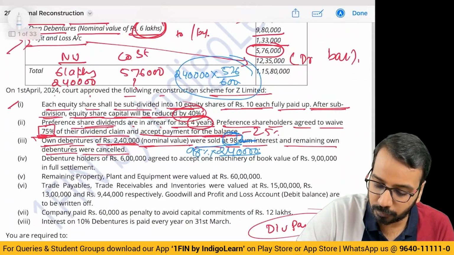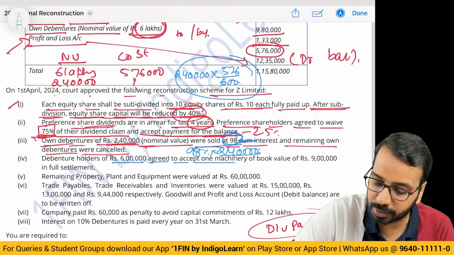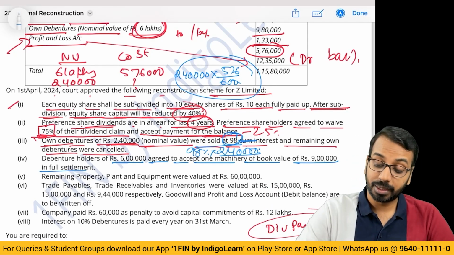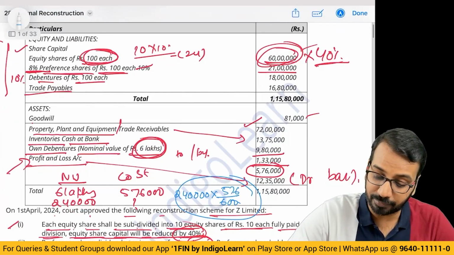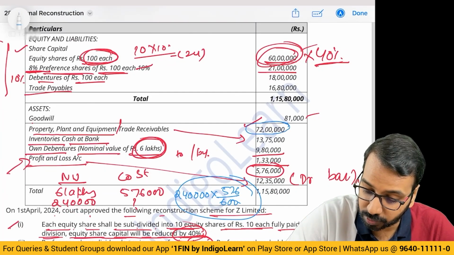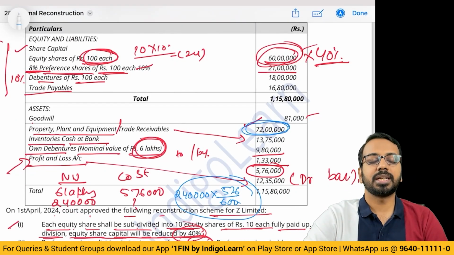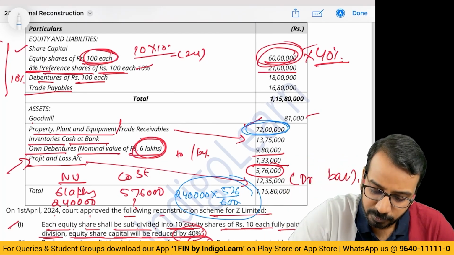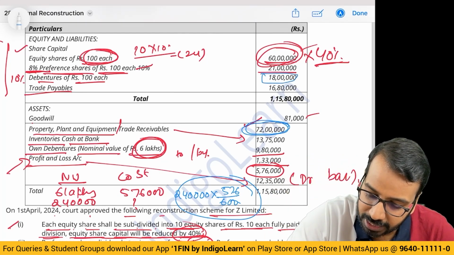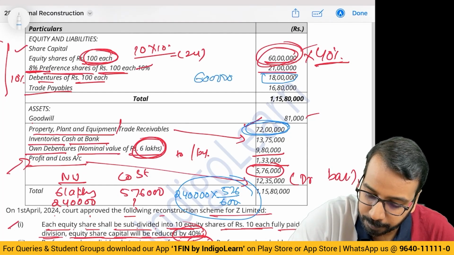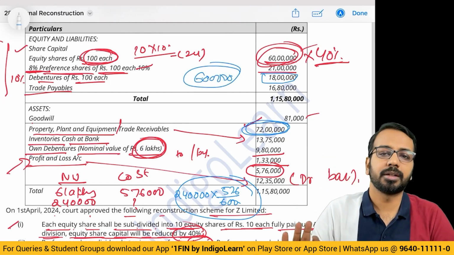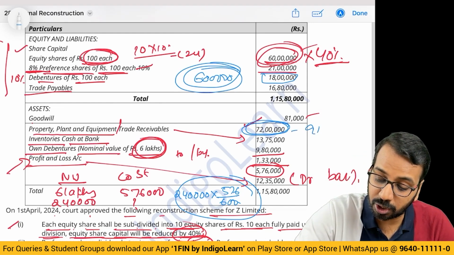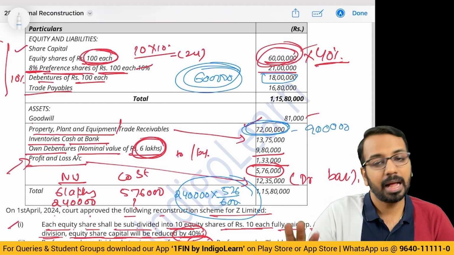Then, debenture holders of rupees 6 lakhs agreed to accept one machinery of book value 9 lakhs in full settlement. What does that mean? Out of whatever machinery we have, 72 lakhs worth of machinery, the debenture holder says, you give me 9 lakhs of machinery and whatever is the debenture, out of this 18 lakhs, 6 lakhs, we don't want it. Give us machinery of 9 lakhs and we will go away.